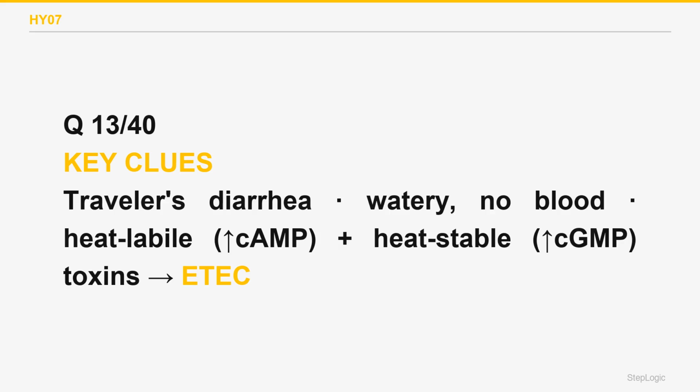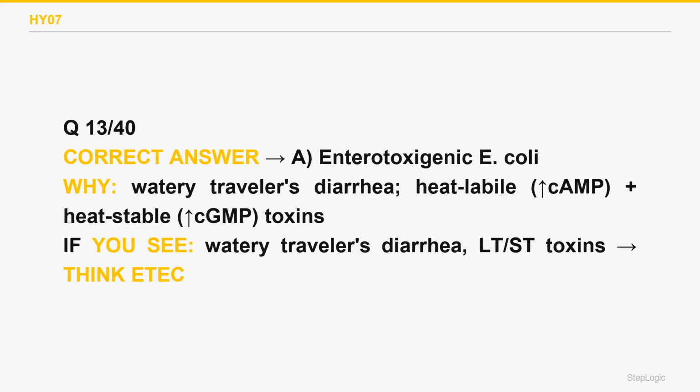Enterotoxigenic E. coli, ETEC, is the top cause of traveler's diarrhea, profuse watery diarrhea with no blood and no tissue invasion. It makes two toxins, a heat-labile toxin that raises cAMP like cholera and a heat-stable toxin that raises cGMP, both driving fluid loss into the gut. The correct answer is A.